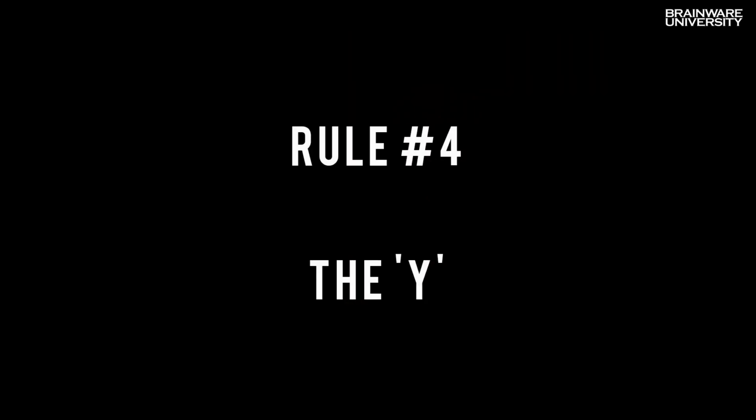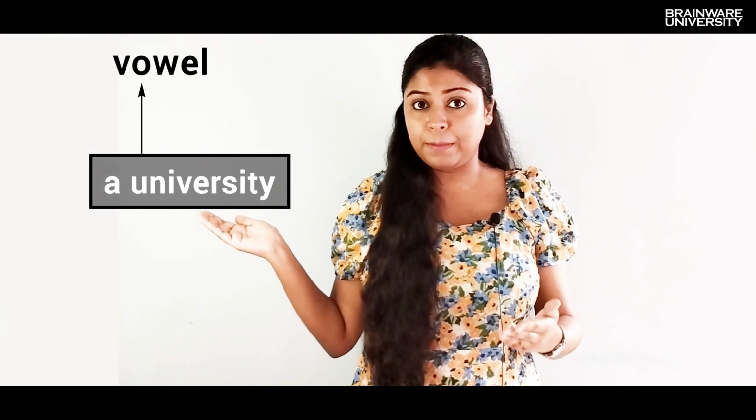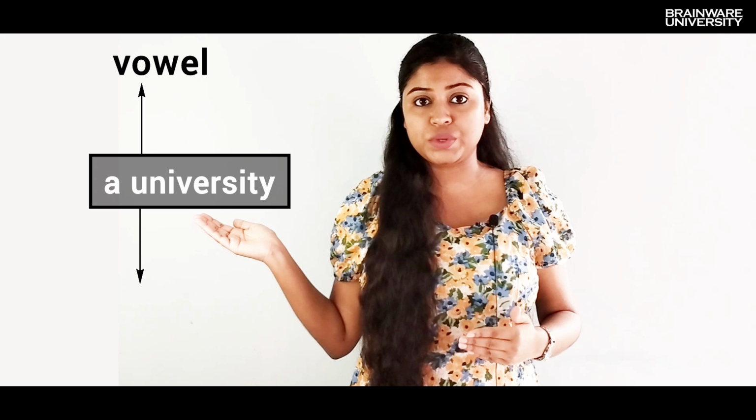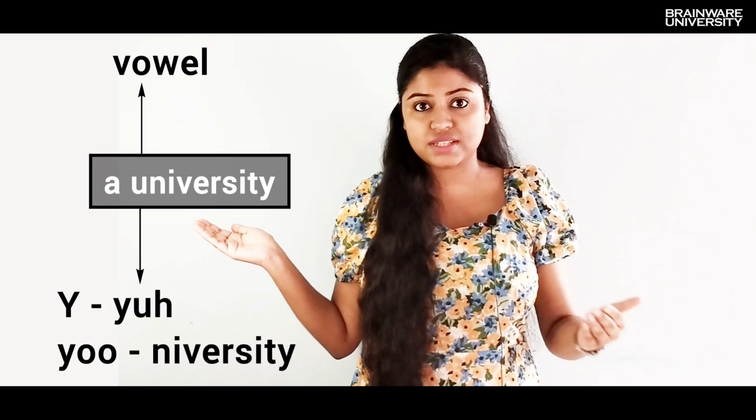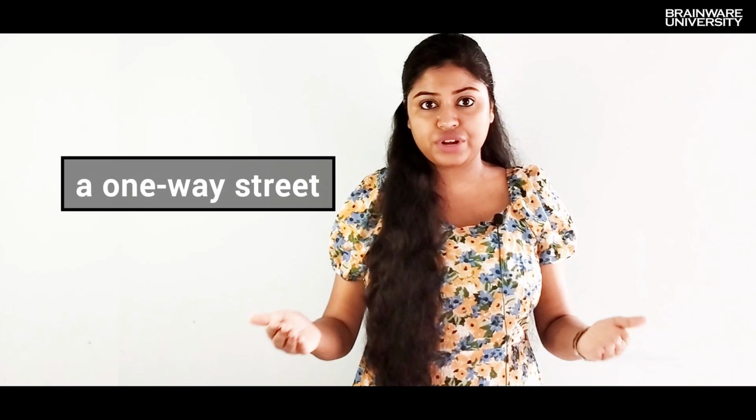Number 4. Vowels with a twist. The Y rule. In some cases, we use a before a word that begins with a vowel letter, but its pronunciation begins with a consonant sound, like university. This word begins with a vowel letter, but its pronunciation begins with a U or a Y sound, which is the sound of a consonant. Similarly, a European country. Another example could be one-way street.